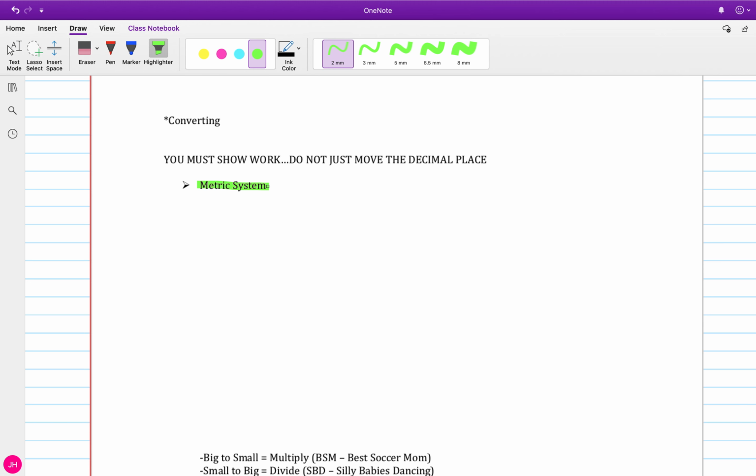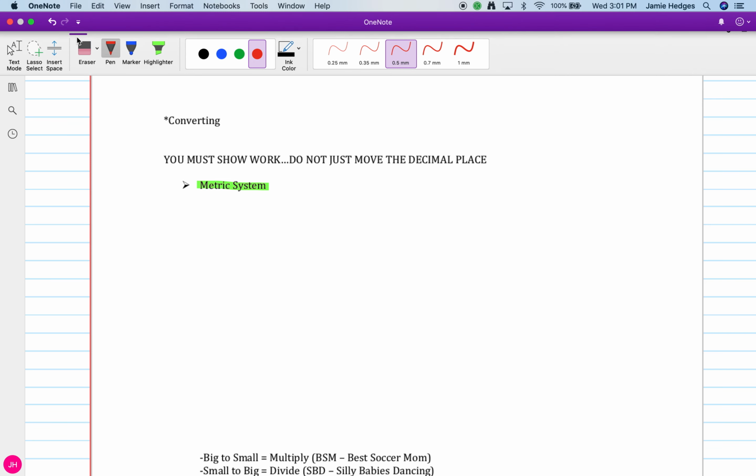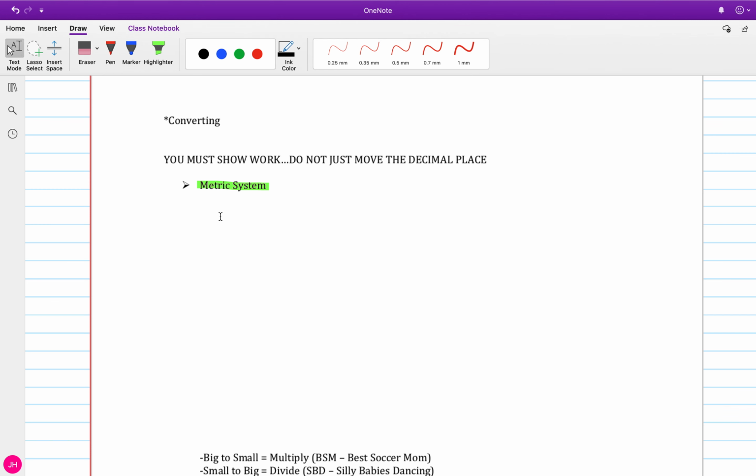Now I put some videos up to help you visualize what these units look like in real life. But I'm also going to quickly go over them. So give the little song videos a try. Look through those because I think they definitely help you visualize what each one of them is. So I'm actually going to type these.